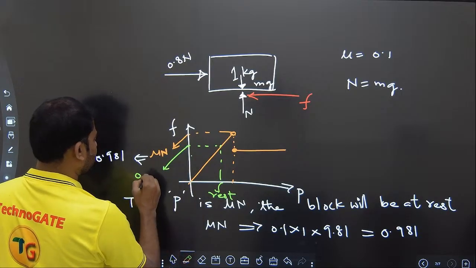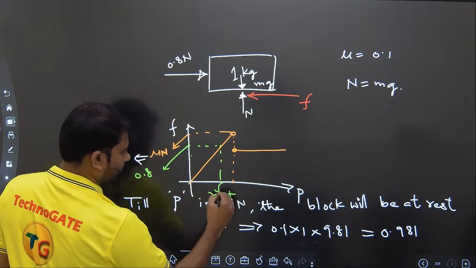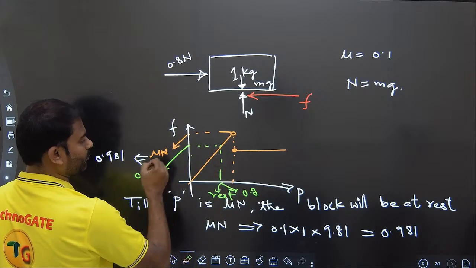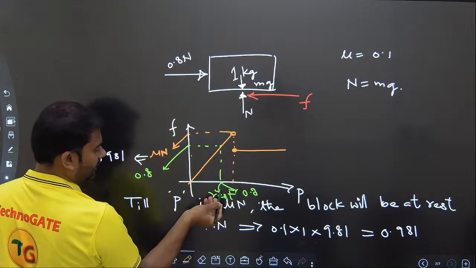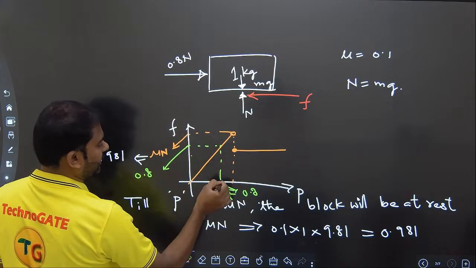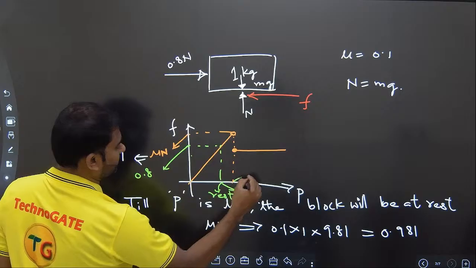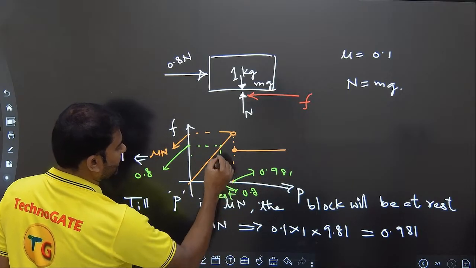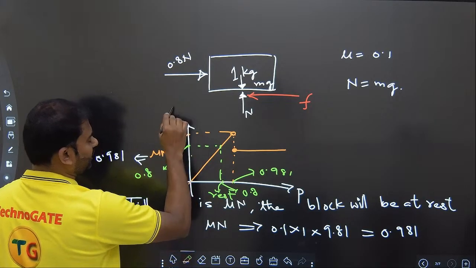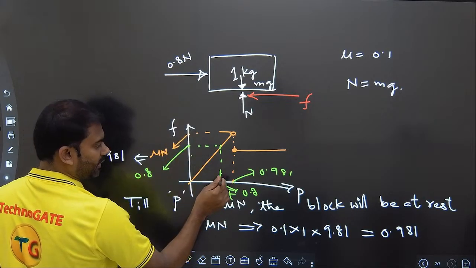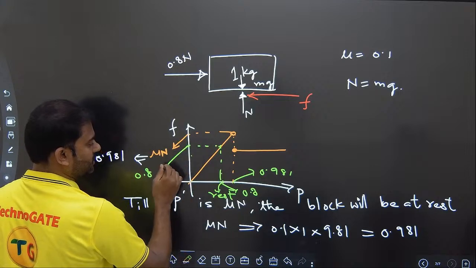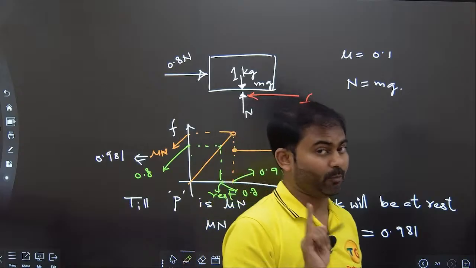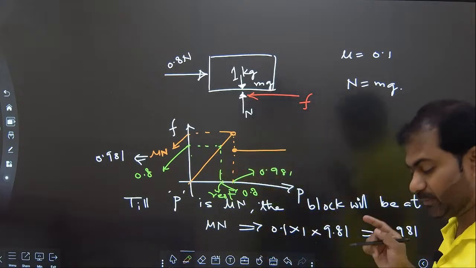So the applied force is 0.8. Since 0.8 is applied, the friction force will also be 0.8. I showed it like this. So as the applied force 0.8 is less than 0.981, it will be at rest. The body will be at rest. As long as the body is at rest, the friction force will be the same as the applied force. So the value of friction force is 0.8. It is not 0.981. I think that is clear to you.